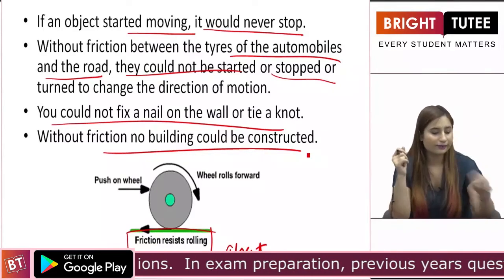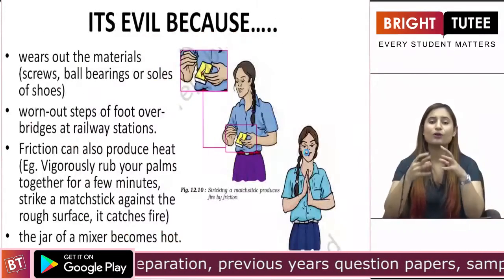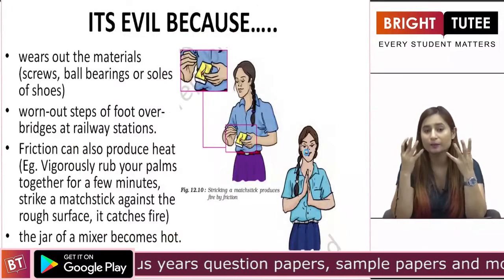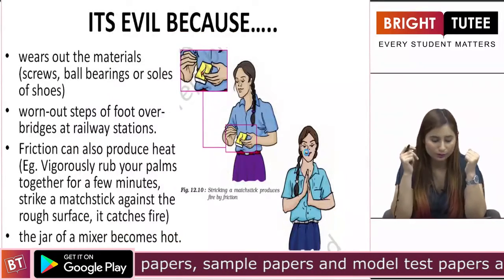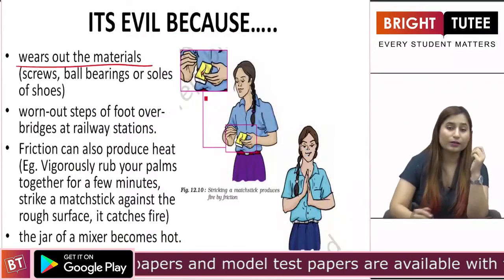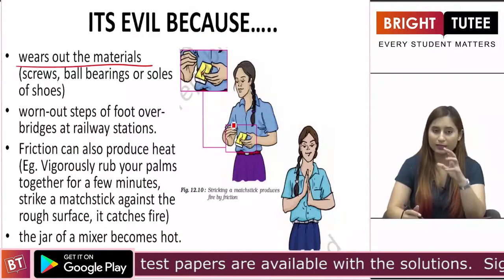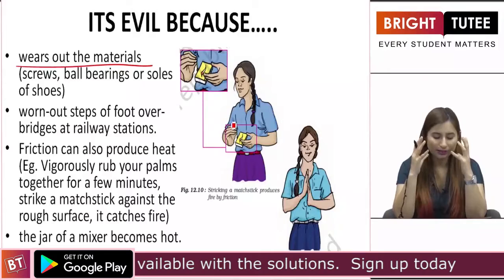So friction is very, very important, students. Now how is it an evil? Why does it become an evil if it is so important to us? First of all, it wears out the materials, right? How does this happen? You can take certain examples.